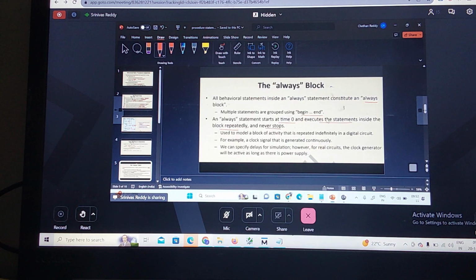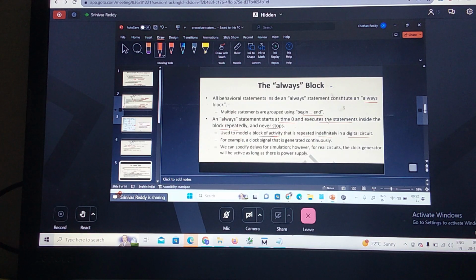Did you understand the always block? Okay. What is the use of the always block? Always blocks are used to model a block of activity that is repeated indefinitely in the digital circuit. Like clock generation in a traffic light controller, where we need to generate the clock continuously.